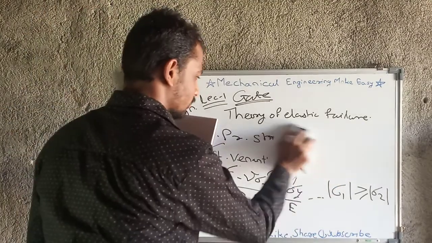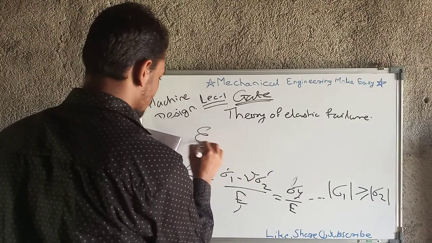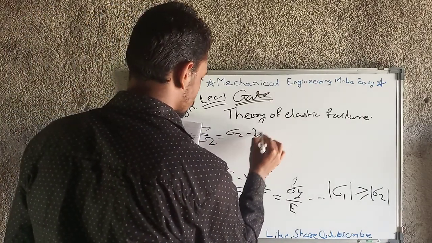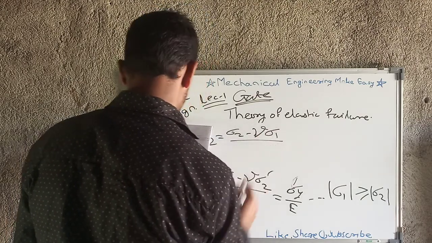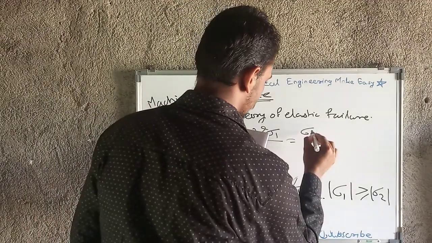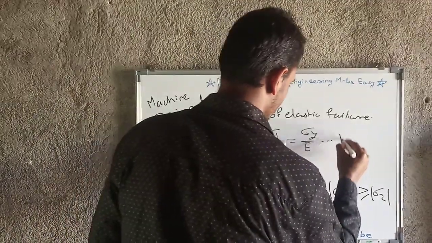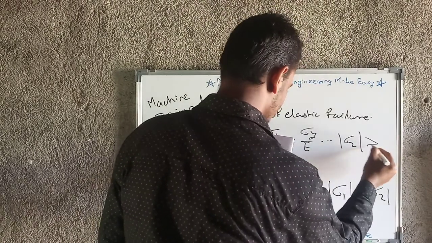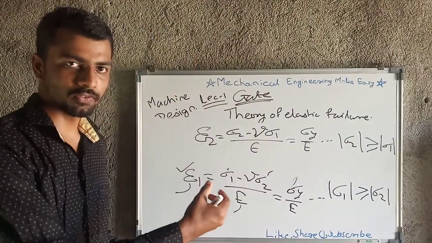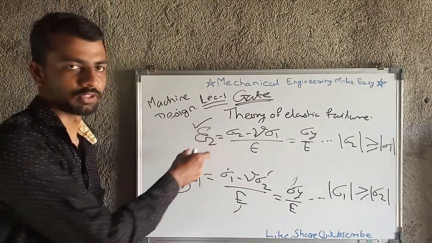Another equation is epsilon 2 equals sigma 2 minus nu sigma 1 upon E, which is also sigma y upon E, and it is valid if the magnitude of sigma 2 is greater than or equal to the magnitude of sigma 1. Means if sigma 1 is greater, then this equation will be used. If sigma 2 is greater, then this equation will be used.